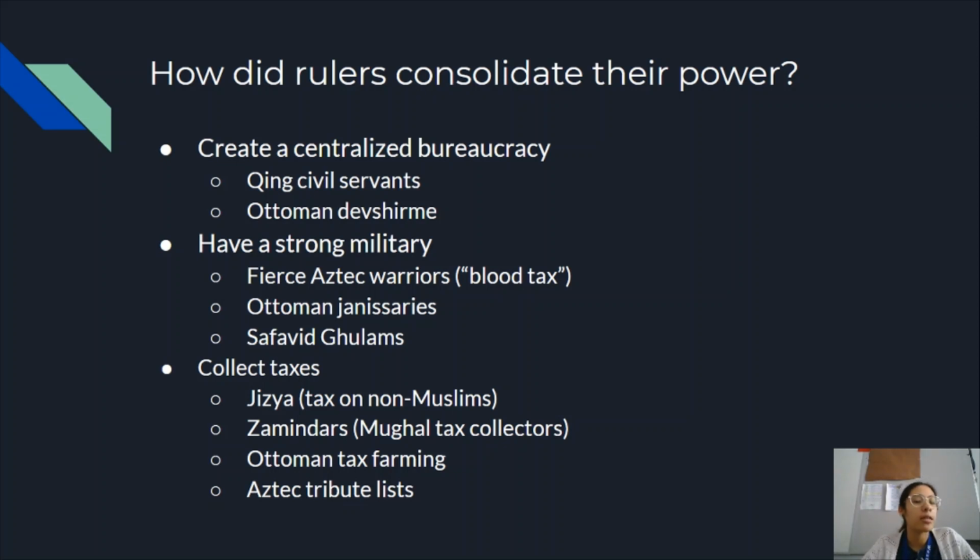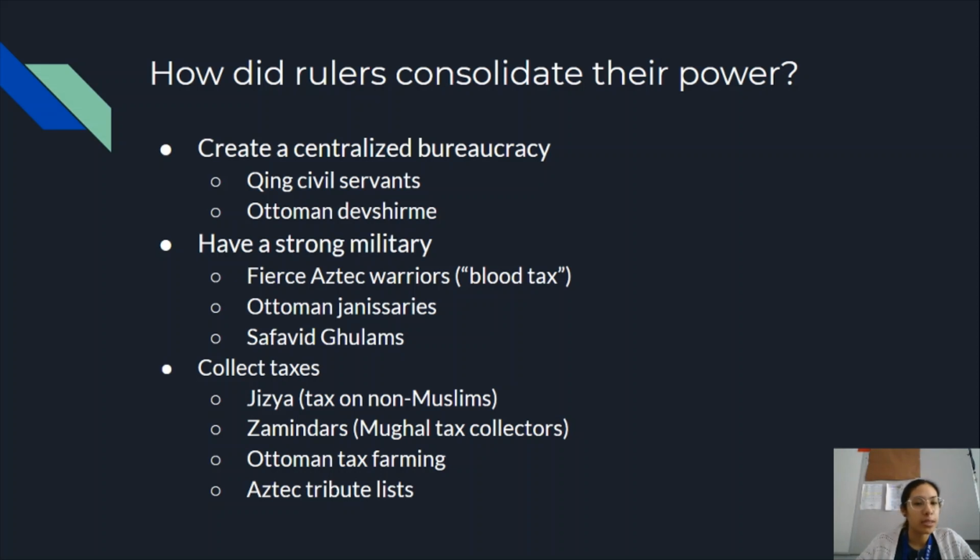That brings us to our next point. Another way that they consolidated power, they had a strong military. So we are going to see this with the Aztecs, especially with our fierce Aztec warriors that are going to strike fear into all of the people that they conquer. When they conquer people, they require a blood tax, which is some tributes that they have to get and sacrifice to their patron god. The Ottomans, remember, Janissaries are going to come out of the Devshirme. They're going to be this elite group of warriors in the Ottoman Empire.